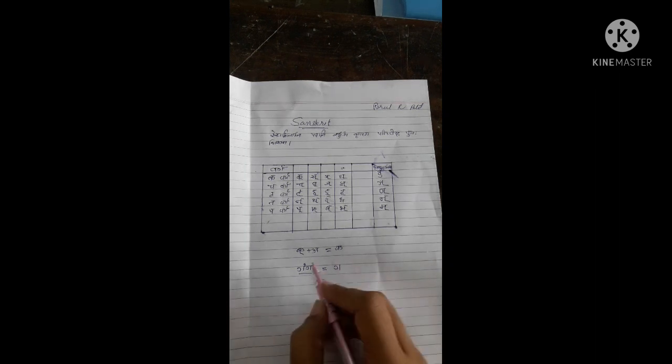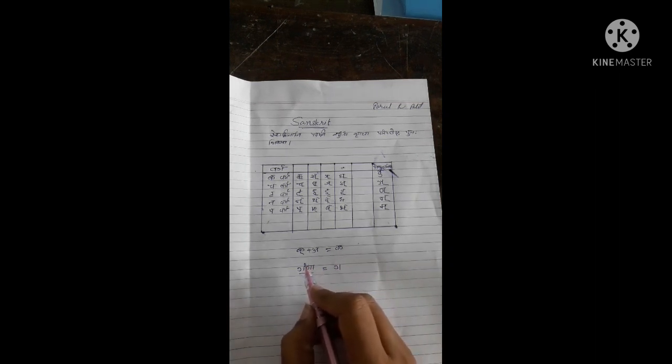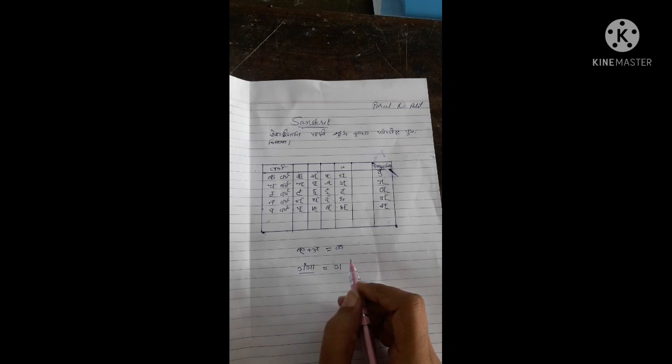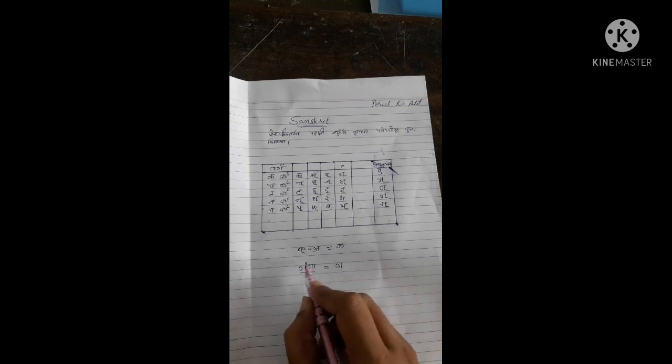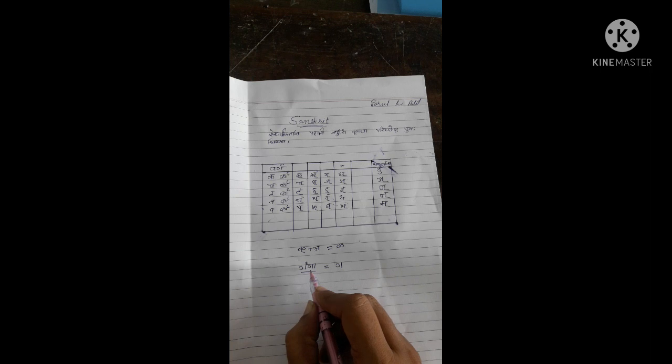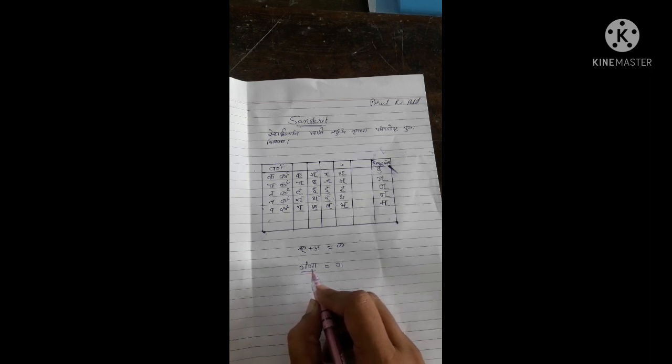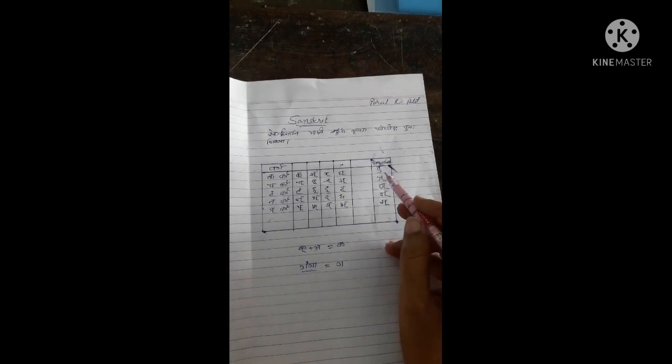Okay, so in place of this anuswar, see, Ganga. Anuswar is on the word ga, and after that anuswar, whatever letter is there, according to that letter you have to use the anunasik.